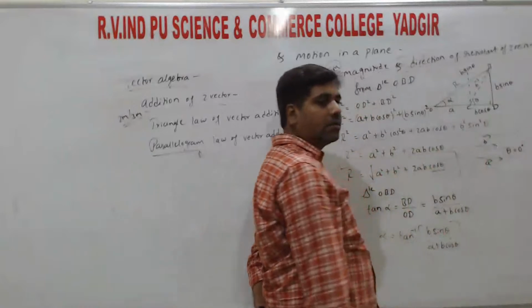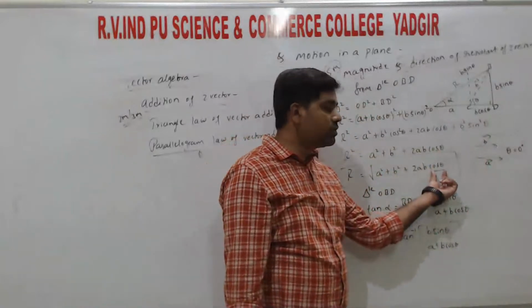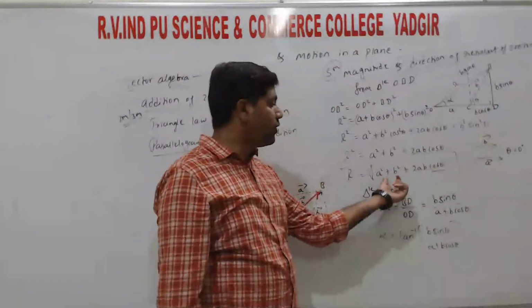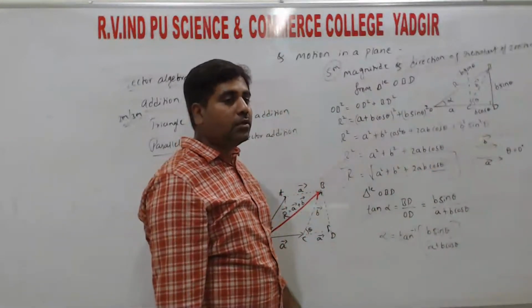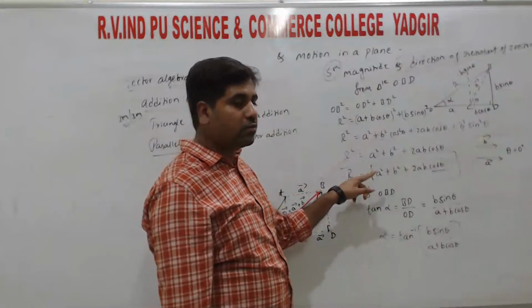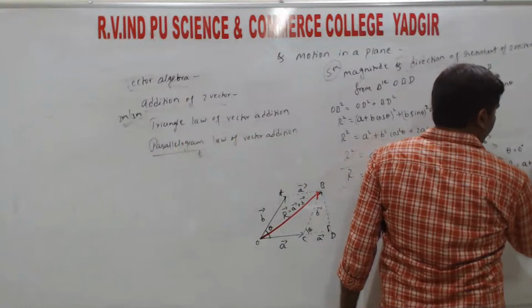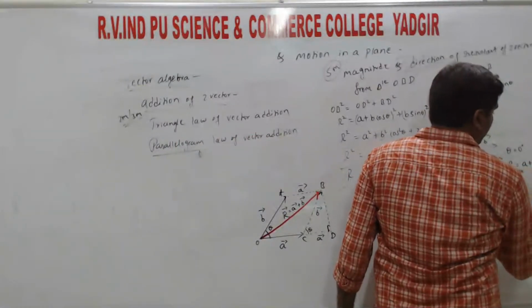Cos 0 is 1, so 1 into 2AB is 2AB. So this is in the form A square plus B square plus 2AB, that is (A plus B) whole square. Square and square get cancelled, so we get R equal to A plus B. That is the maximum value.